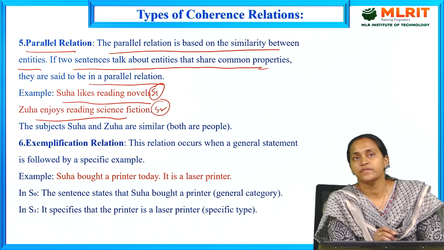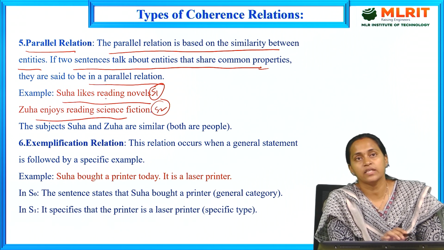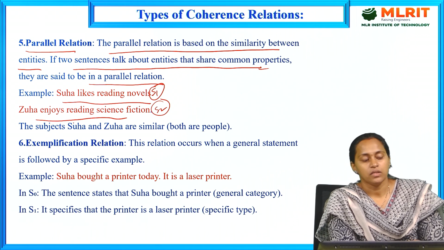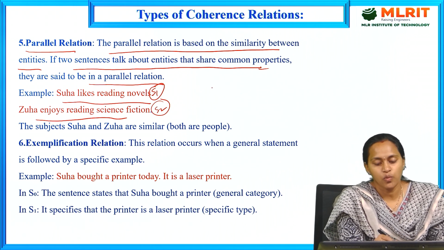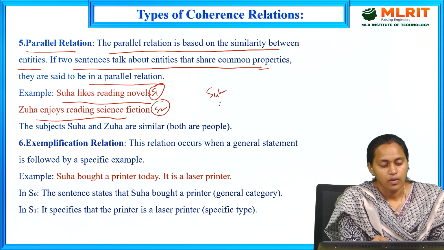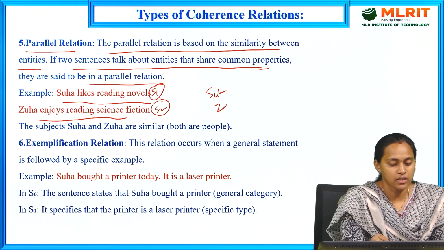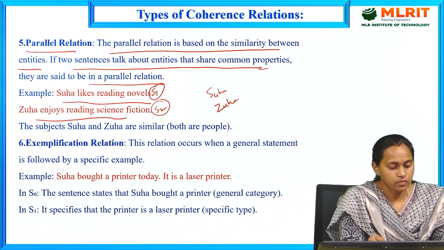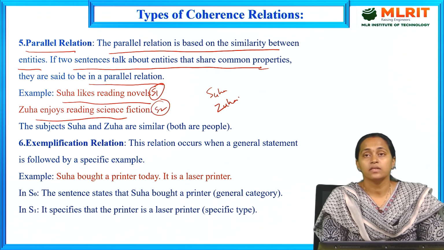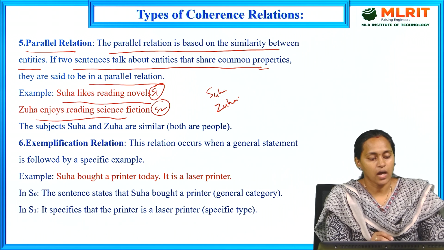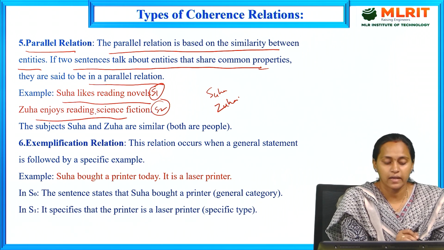What is sentence 1? Suha likes reading novels. That is, in sentence 1, Suha is reading novels. In sentence 2, Juha enjoys science fiction. At the time, both Suha and Juha are similarly doing the work. This is parallel work. This is all about the parallel relation, that is, the relationship between sentence 1 and sentence 2 in parallel.